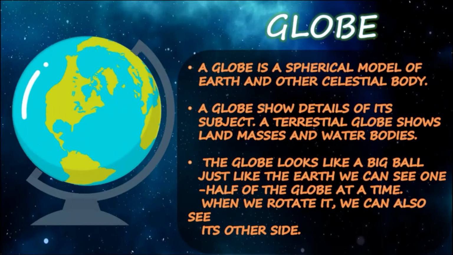A globe is a spherical model of the earth and other celestial bodies. A globe shows detail of its subject. A terrestrial globe shows land masses and water bodies. A globe looks like a big ball, just like the Earth. We can see one half of the globe. When we rotate it, we can also see its other side.